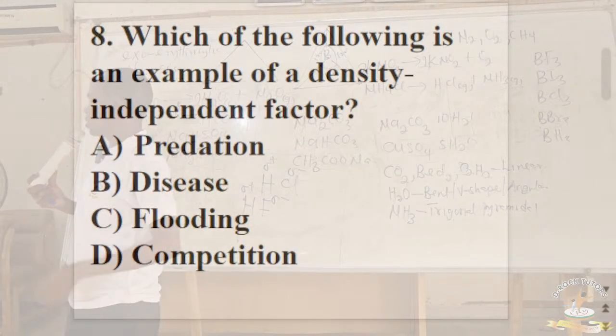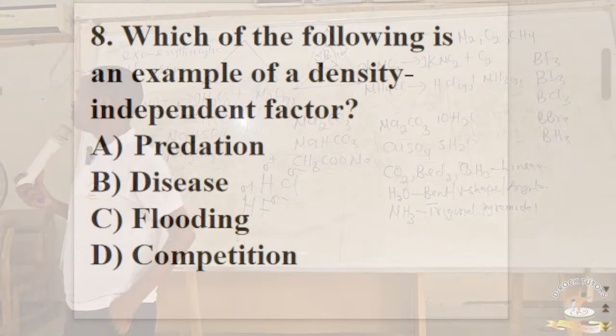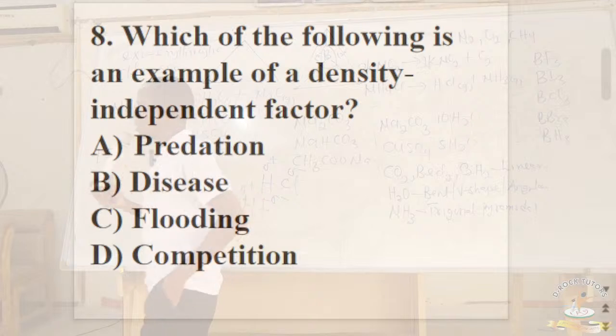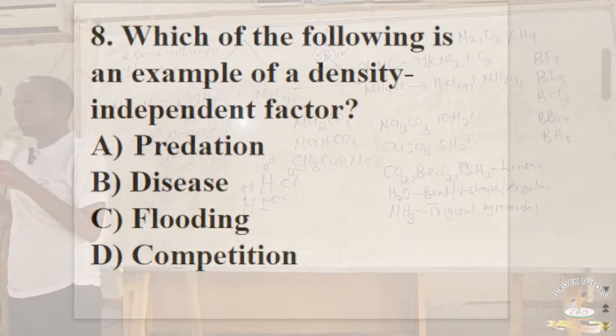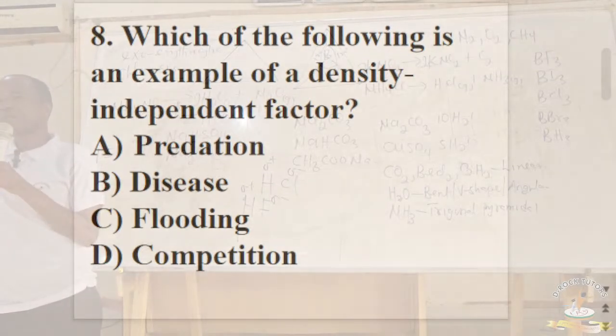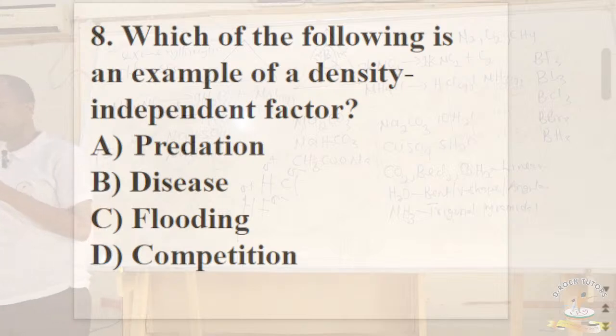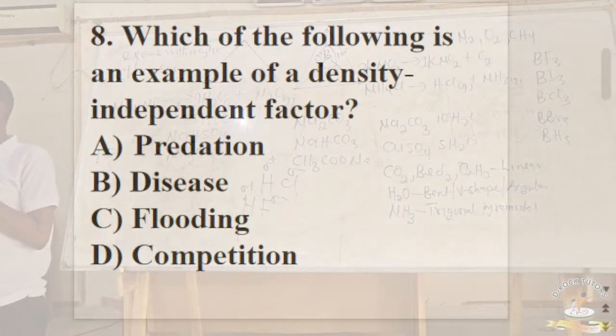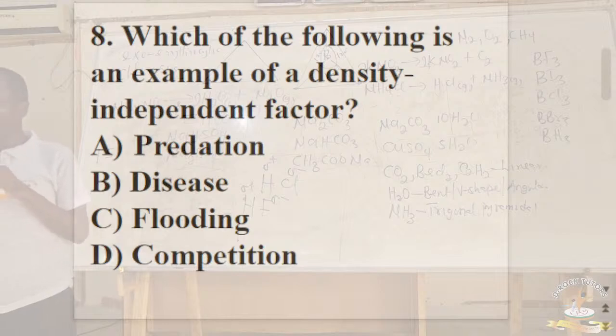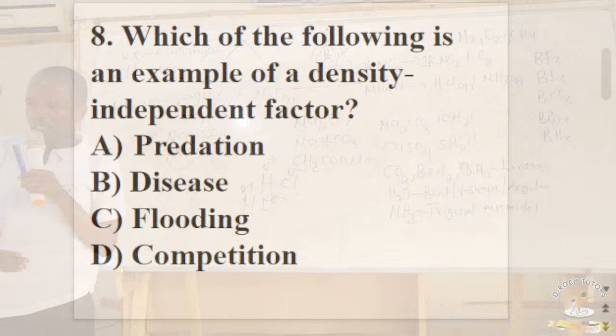Let's go to the next slide. Which of the following is an example of a density independent factor? Now, there are two major factors that affect microorganisms in habitat. We have density dependent factors, we have density independent factor. Now, forget about how it sounds. What does it mean? If you say density dependent factor, it means that the higher the magnitude of that particular factor, the higher the mortality rate.